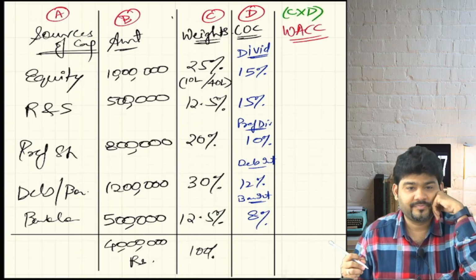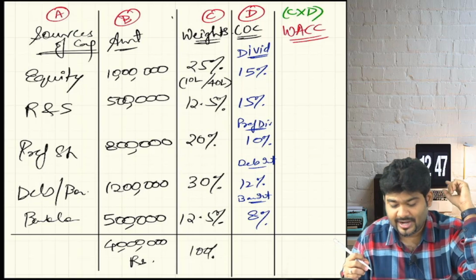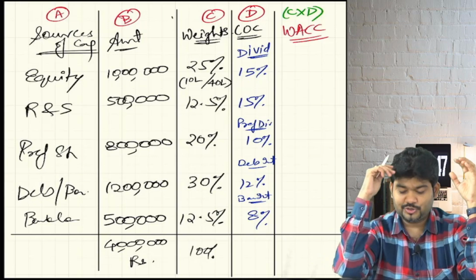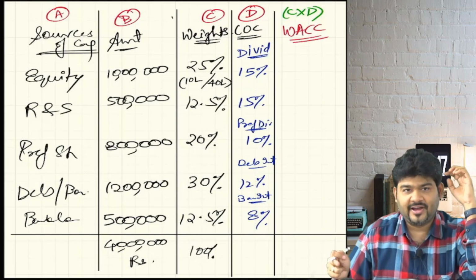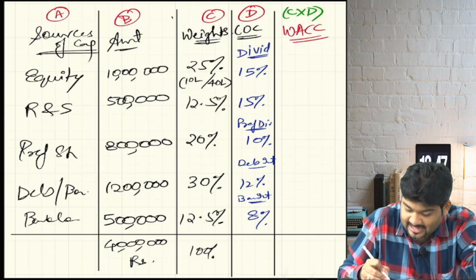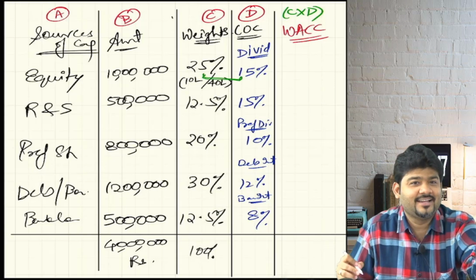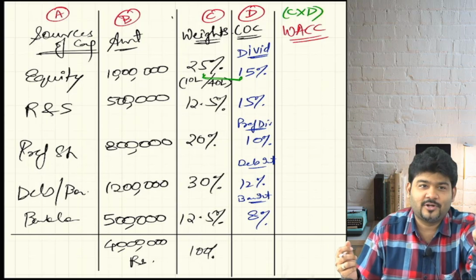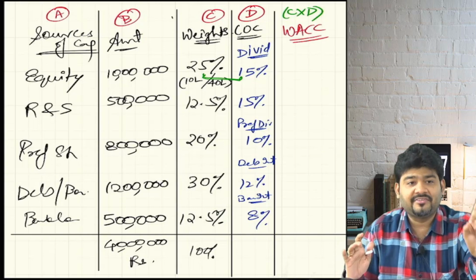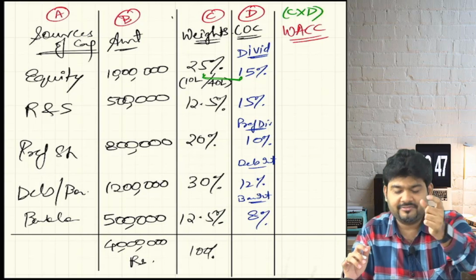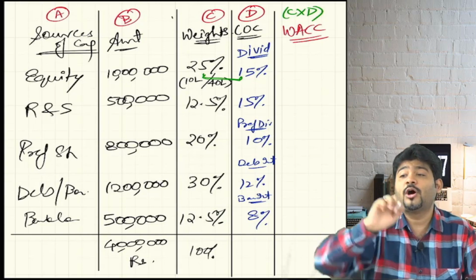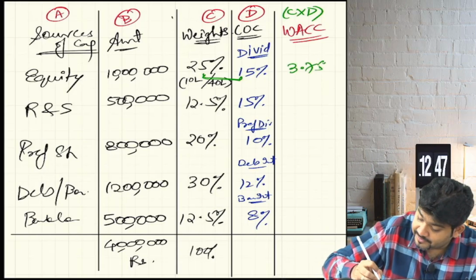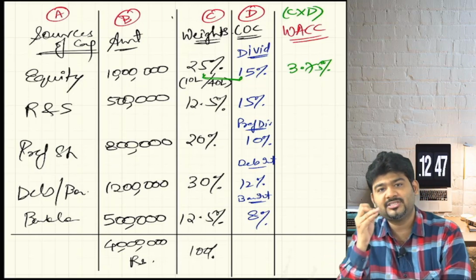So 25% into 15% will give me how much? You can also do 0.25 multiplied by 0.15. I am assuming you are at CA final level, you would know this much multiplication, or do you want me to teach you that also? Then please give me some extra fees for teaching maths also. So 0.25 into 0.15 works out to 3.75%, or it can also be called 0.0375.